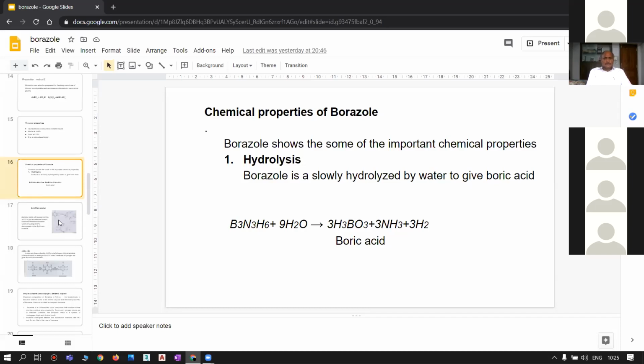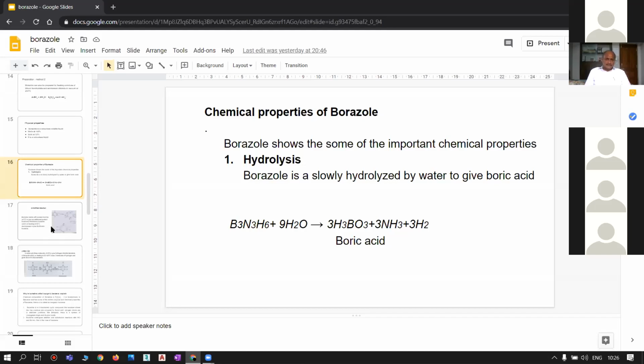As you know, borazole is slowly hydrolyzed by water to give boric acid. That is, 1 mole of borazole, B3N3H6, treating with 9 moles of water, gives rise to 3 moles of boric acid, that is 3H3BO3, formed along with the liberation of 3 moles of ammonia as well as 3 moles of hydrogen.